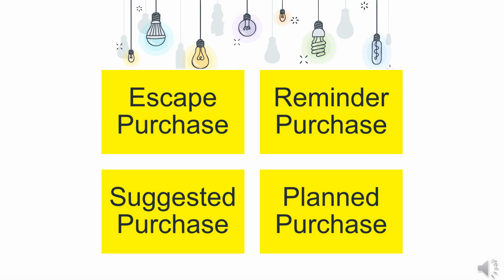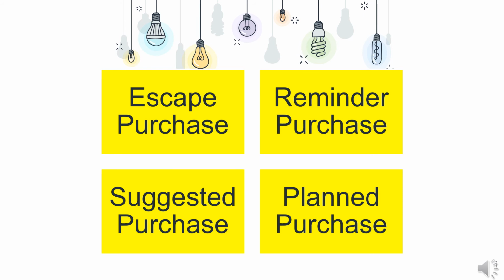According to this model, there are 4 categories of impulse purchases. The first one is escape purchase, sometimes called pure impulse. This involves purchasing an item that isn't a routine item on a shopping list. Second, reminder purchase. A consumer makes a reminder impulse purchase when they come across a product through in-store setups, promotional offers, or a simple reminder that a product exists.